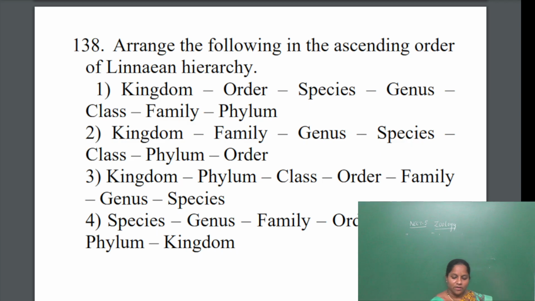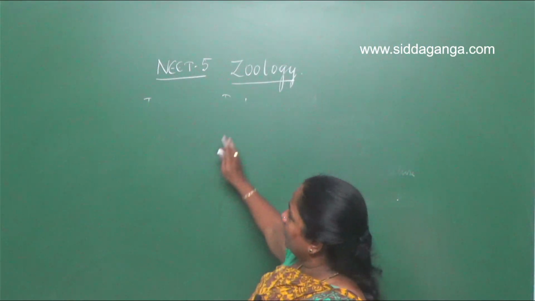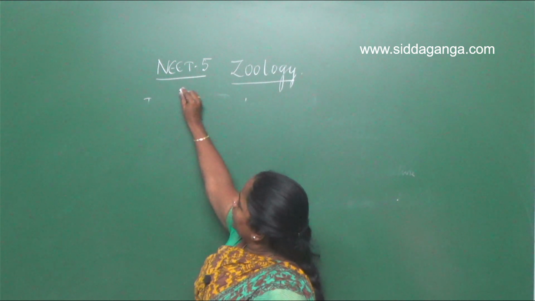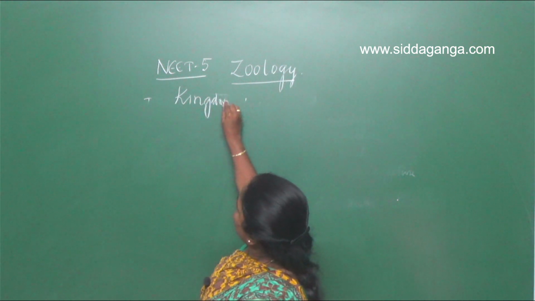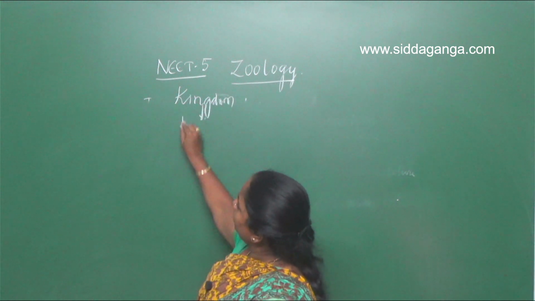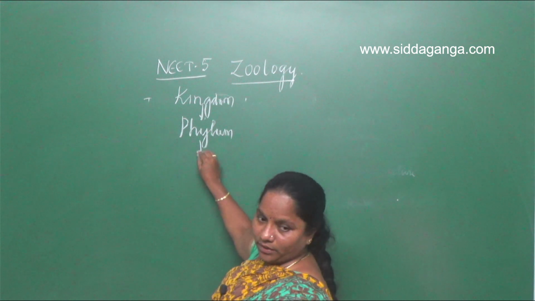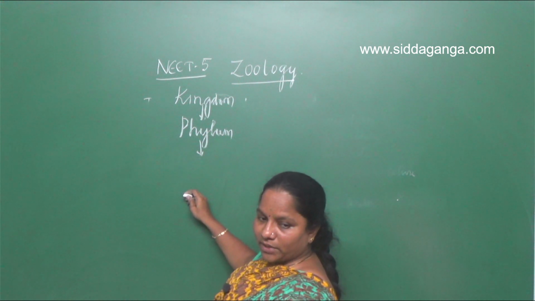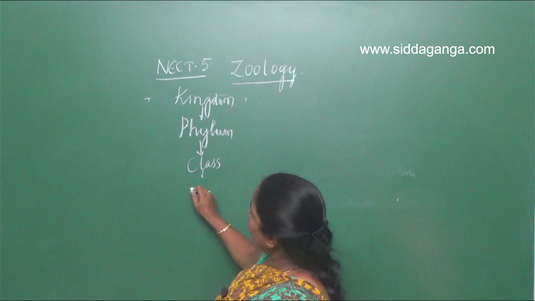Going in descending order, the first is kingdom, the next taxon is phylum, after phylum we have class, and after class we have order.